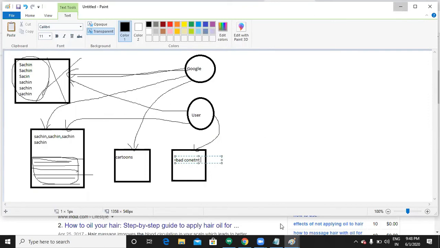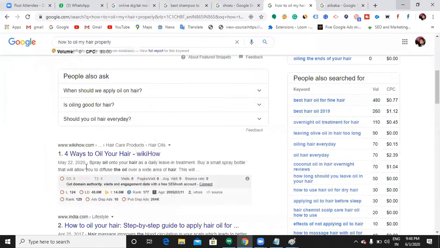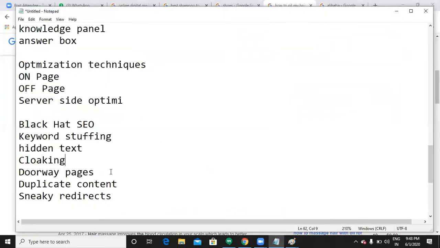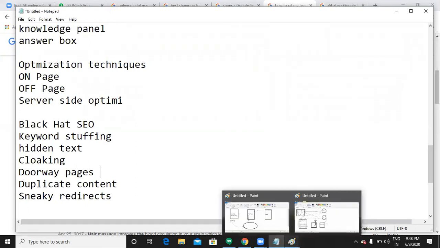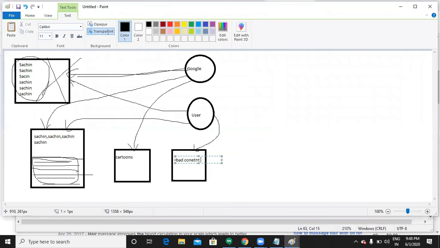If you go for an interview, the interviewer asks you these questions only. Name a few black hat techniques, and what if I do some black hat techniques, whether those are illegal or legal. You should be able to answer all those questions. The next thing is doorway pages. Let me show you what doorway pages are.